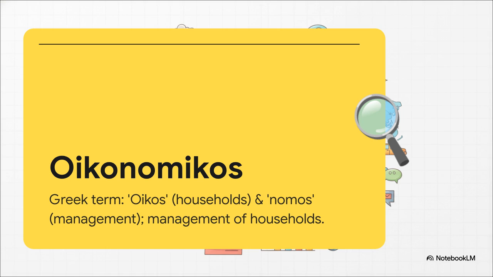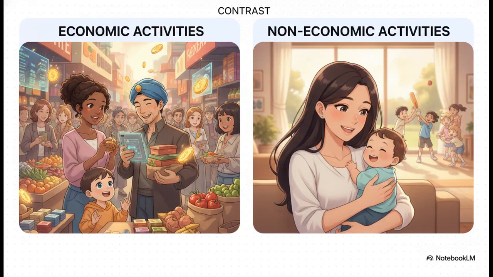So when you strip away all that modern complexity, economics is basically just the study of how a household manages its limited resources to satisfy its wants and needs over time. Now, it's pretty interesting to see the hard line economics draws here. For example, a mother's care for her child, or just going out and playing a game of cricket for fun. Those are completely excluded simply because they don't involve wealth. Economics only concerns itself with human activities that are tied to wealth, production, and how we allocate resources.